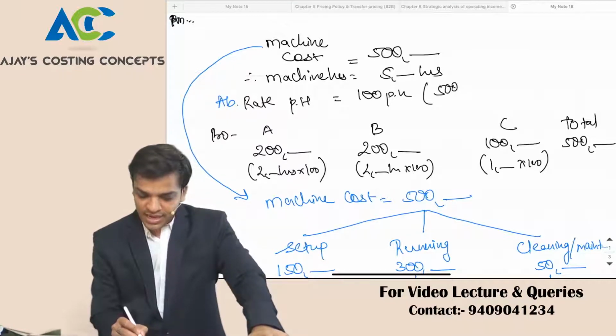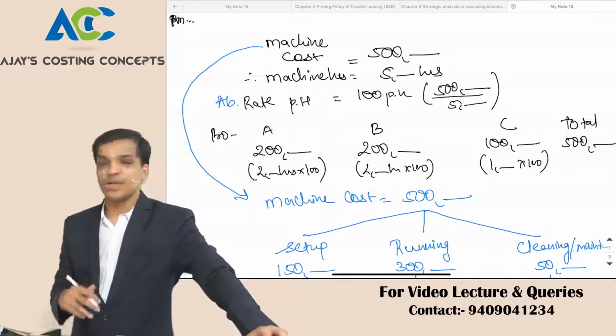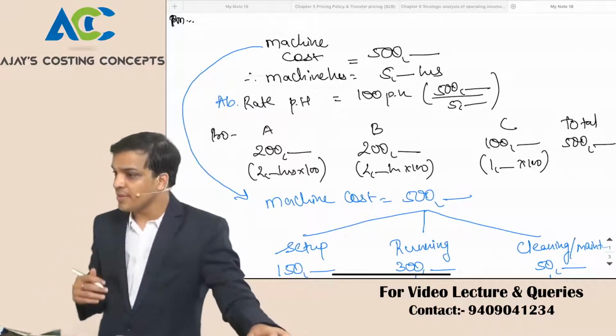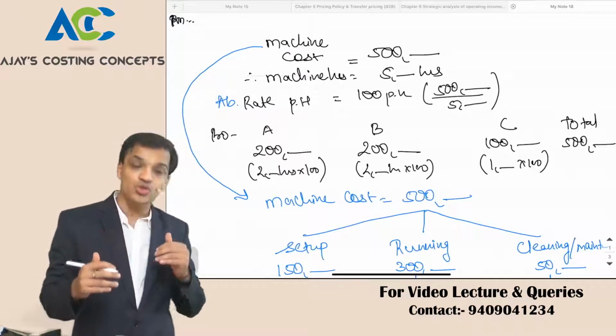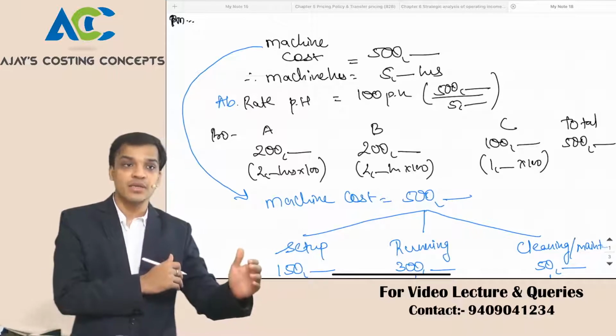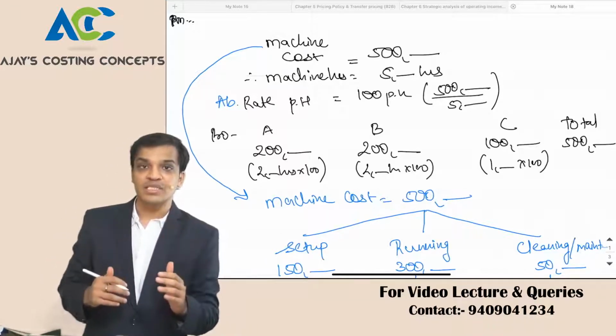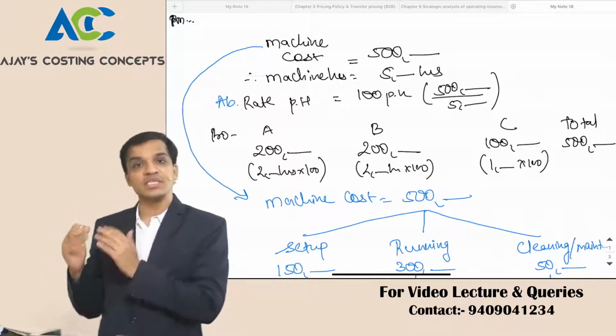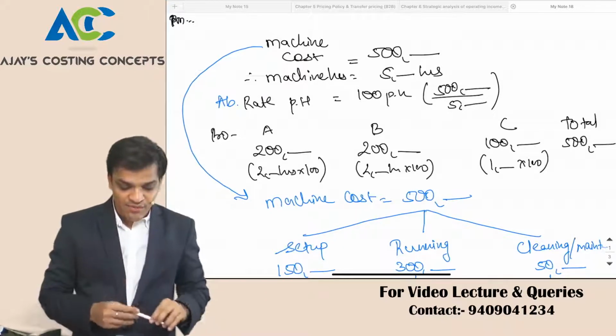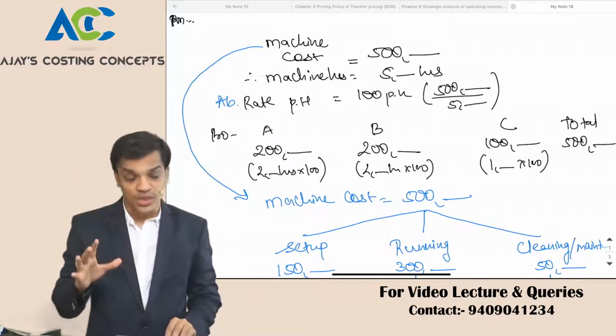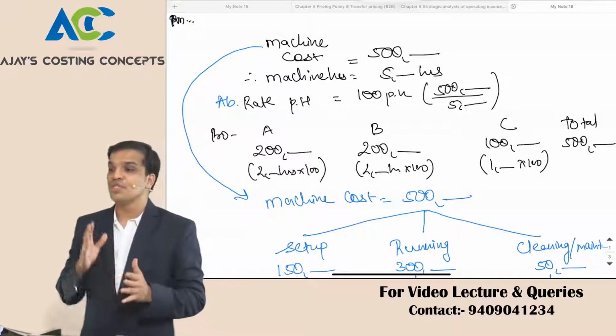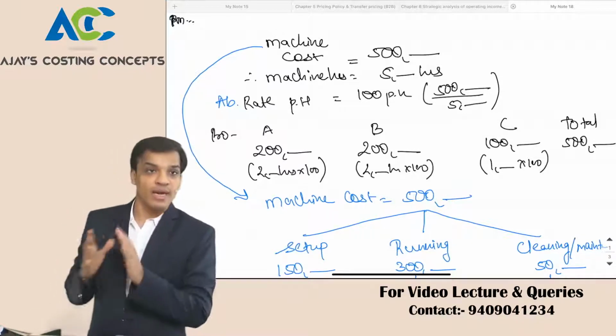By 5 lakh divided by 5000. So per hour we require 100 rupees of absorption rate. 100 into 2000 hours product A has taken, 2000 hours product B has taken, 1000 hours product C has taken. So the cost is to be absorbed in 2 lakh, 2 lakh, 1 lakh.